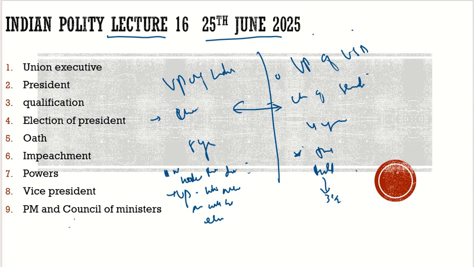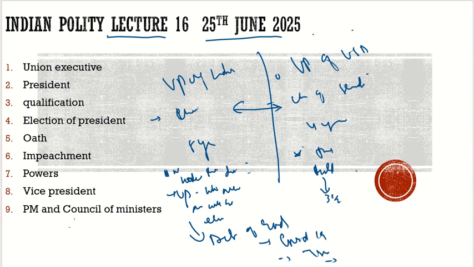Or if elections are not possible, suppose there is an act of God, such as COVID-19 or a tsunami, then he will remain President till the new President is elected. But usually in normal conditions, within 6 months the new President shall be elected.